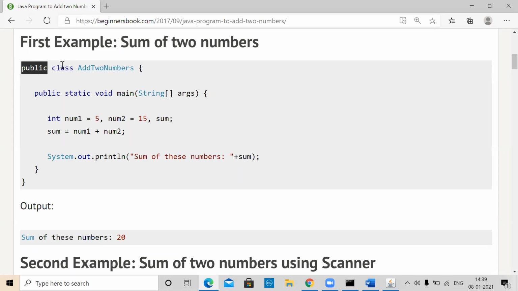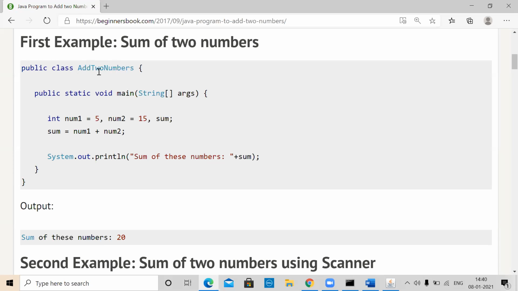And then whenever you want to create a new class, you say class. Class is a keyword, then the class name. Public class, class name. So AddTwoNumbers is the name of the class. You can give any suitable name. There are certain rules for giving the names. Most of the time, the names begin with alphabets, and after that a combination of alphabets and numbers can be there.